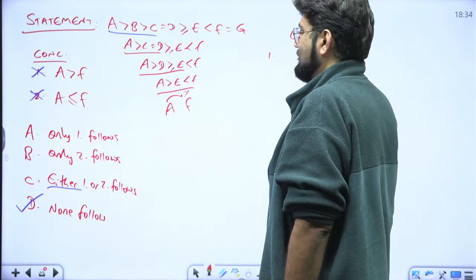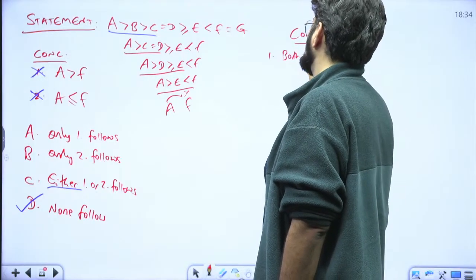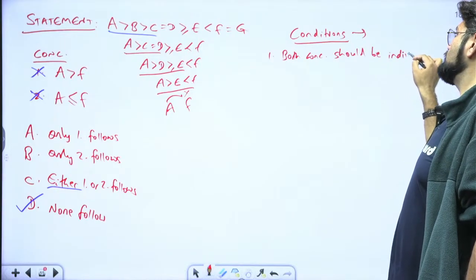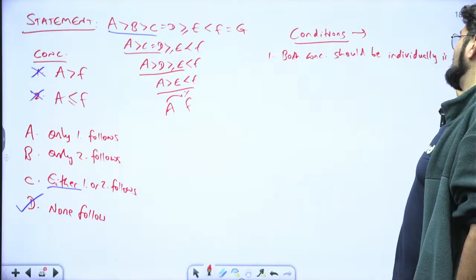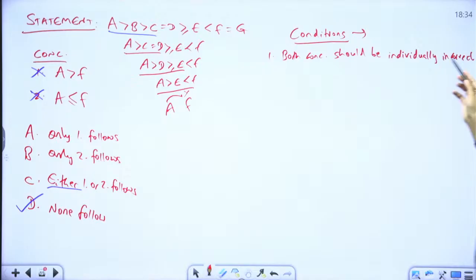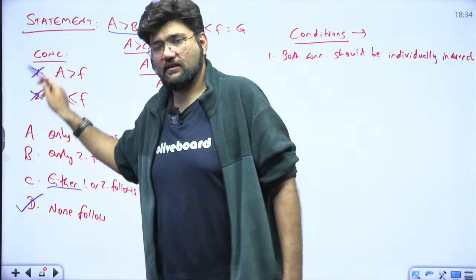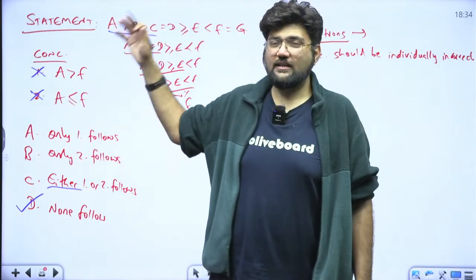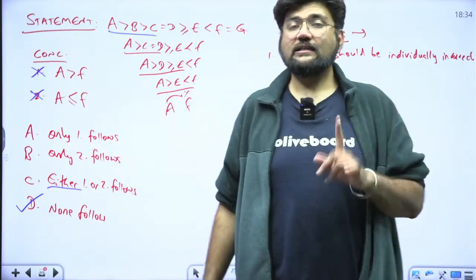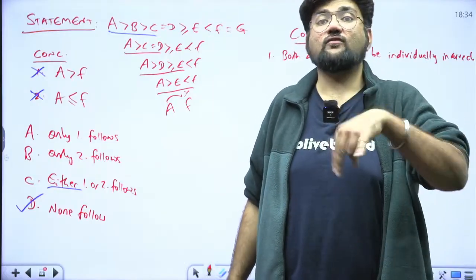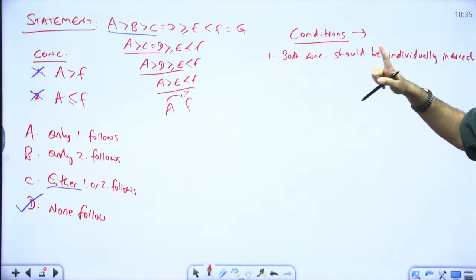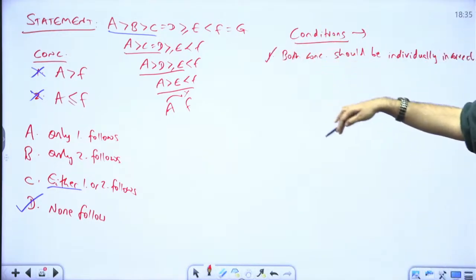Condition number 1. Both conclusions should be individually incorrect. Is it happening? Both are individually incorrect. Even if one of them was right, I would have found some relationship, and then either or cannot exist because one is already correct. Either or is only right when both are wrong, but if I take them together, one of them can be right. So the first condition in itself is that both of the conclusions should be individually incorrect. And if this is true, only then will you go on to the next one.